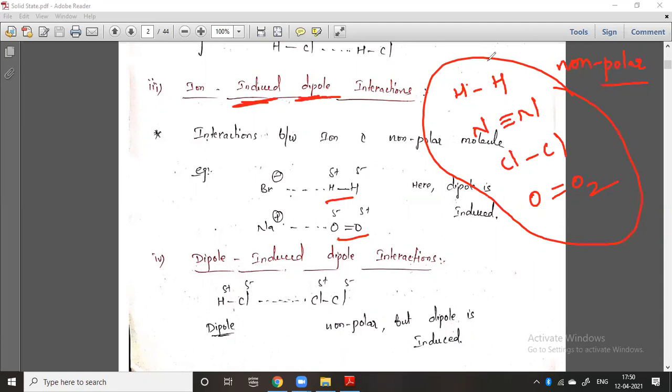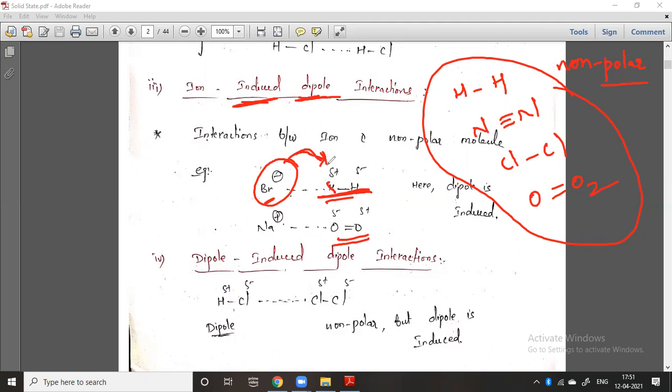But even so, it gets a small amount of dipole moment whenever an ion comes near. You can check here, the bromide ion and Na plus come nearer to this proton like this. This H2 and O2 are pure non-polar covalent, because there is no generation of charges on each atom. But whenever this bromide comes here, it has a negative charge, so it always tries to give its electron, and so something must accept it.